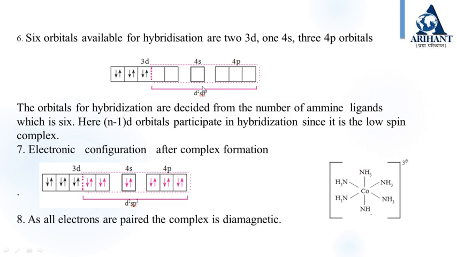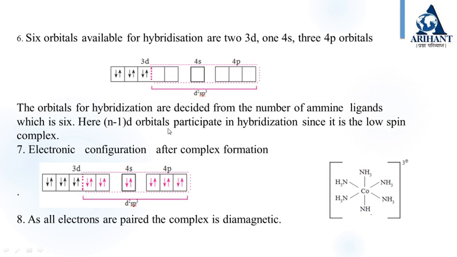So a total of 6 orbitals are available for hybridization: two 3d, one 4s and three 4p orbitals. The orbitals for hybridization are decided from the number of amine ligands. Remember this, which is 6.